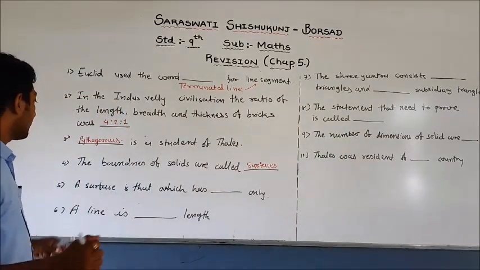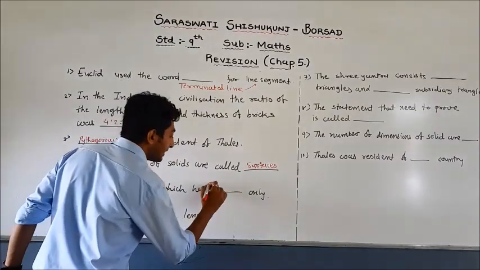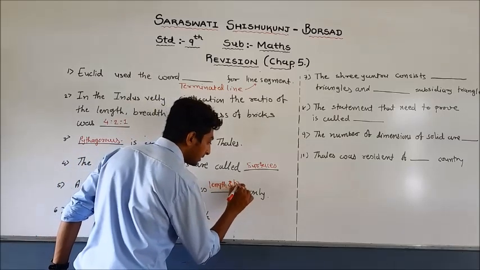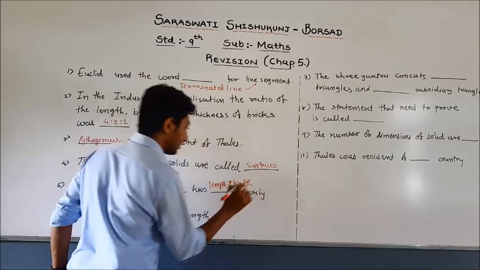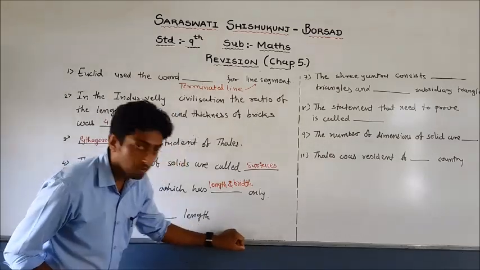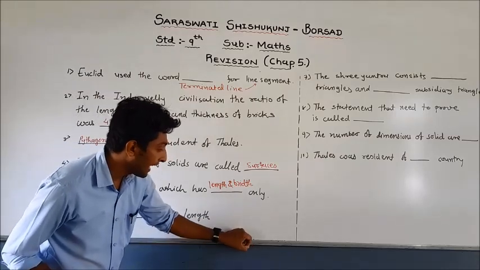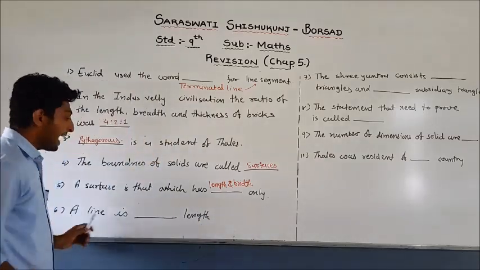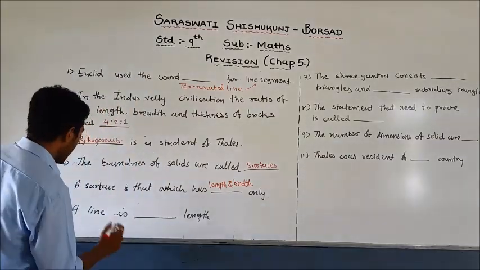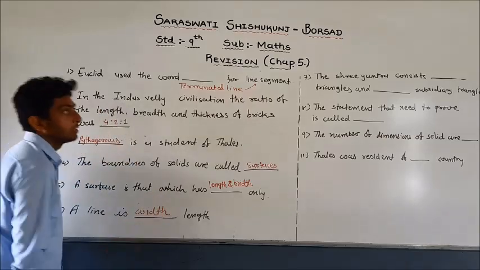Fifth one: a surface is that which has only, the answer is length and breadth. See, this is a surface. Whenever you have a surface, it has length and breadth. Next, a line is a blank length, so we can write a line is a breadthless length.